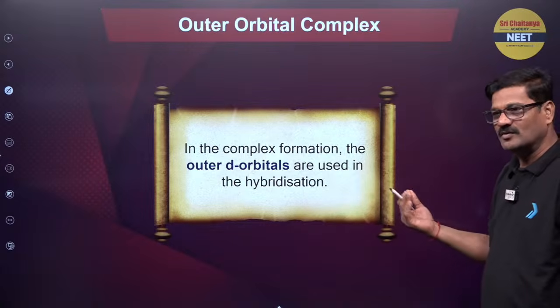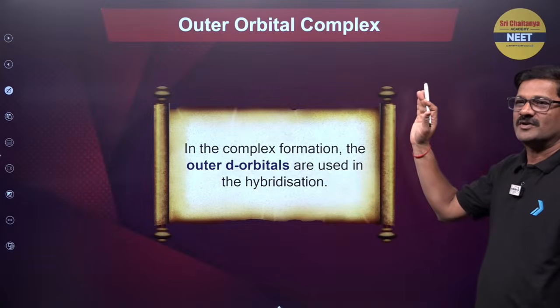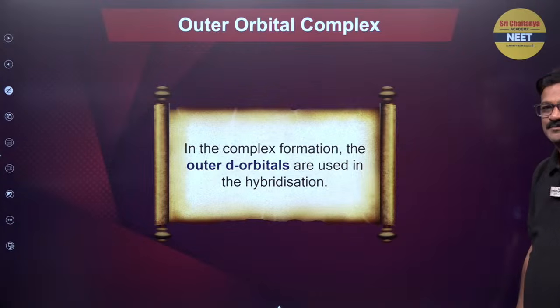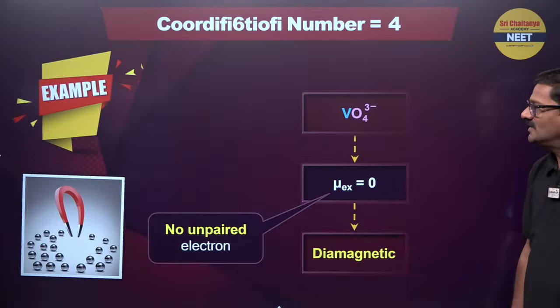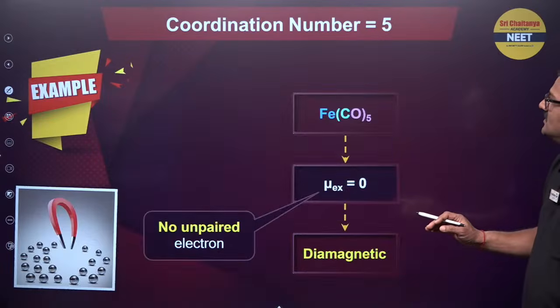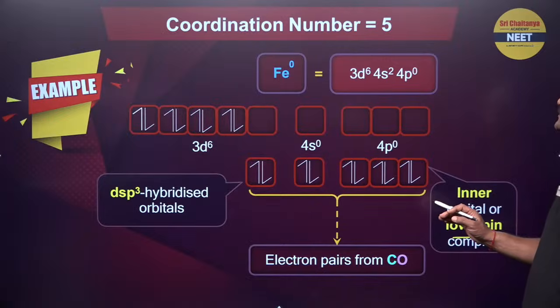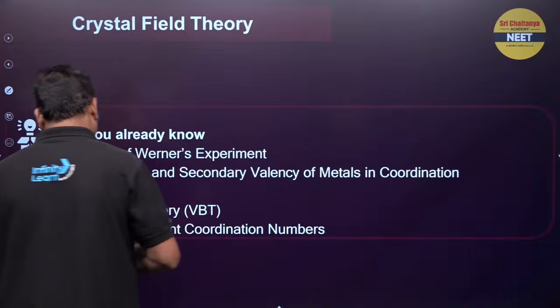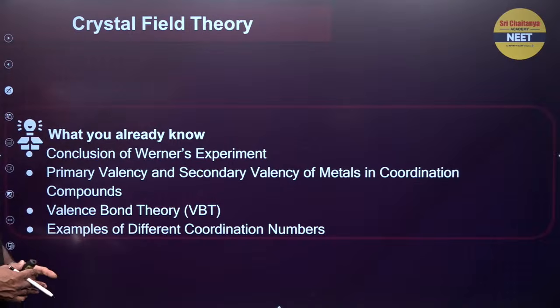And when outer d orbitals are being used, it is called an outer orbital complex. Okay. Let us see coordination number 6 वाला अभी देखना है. So let us focus on the crystal field theory now.